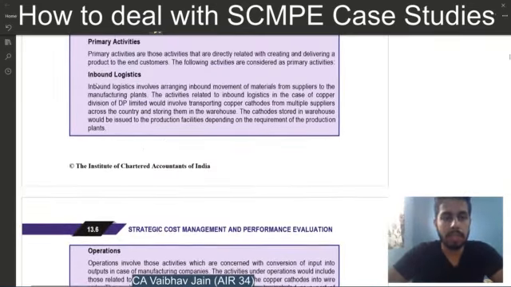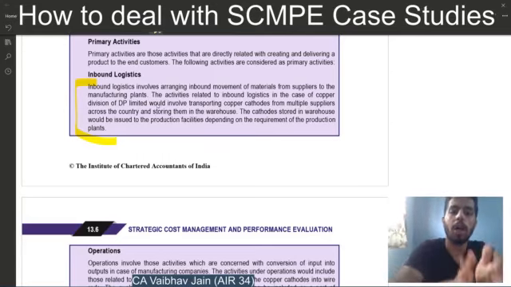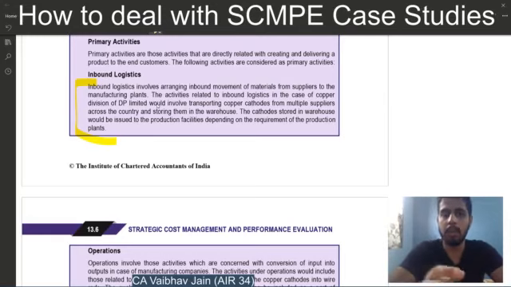By masala I mean these things. Like I know what is inbound logistics, so what is the point of mugging up all this thing? You should just know the keywords, what the question intends to ask, and you should answer accordingly rather than mugging up. This is the third learning, that never mug up, only try to understand the pattern.